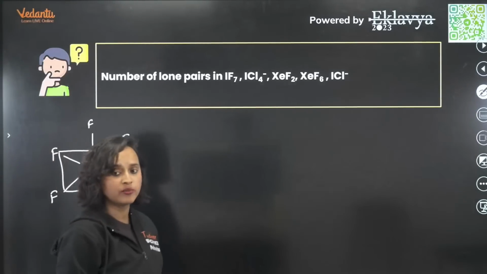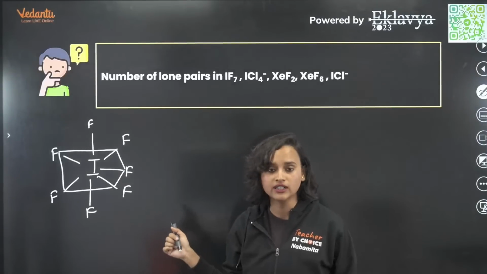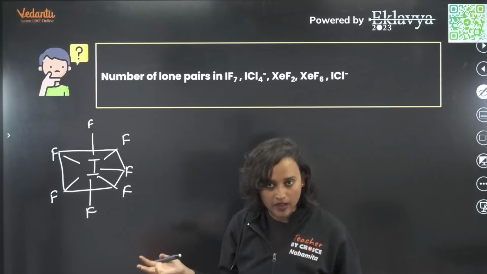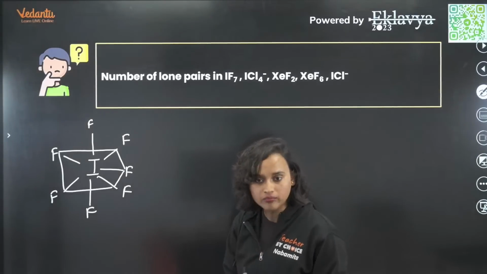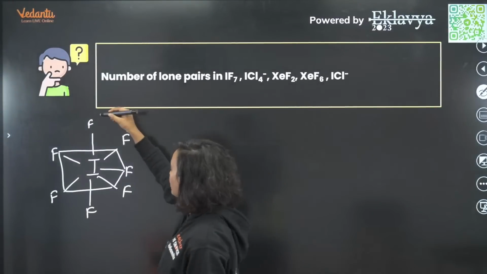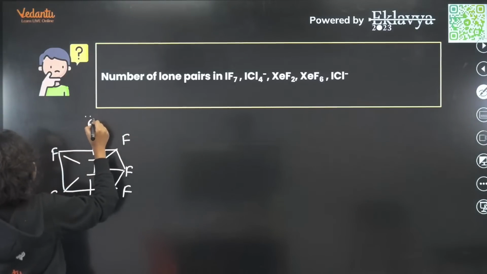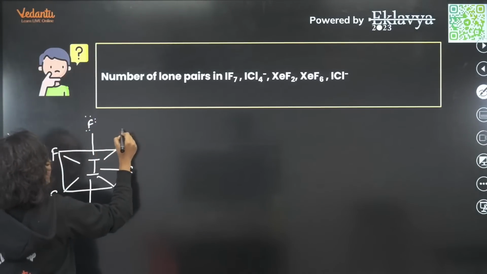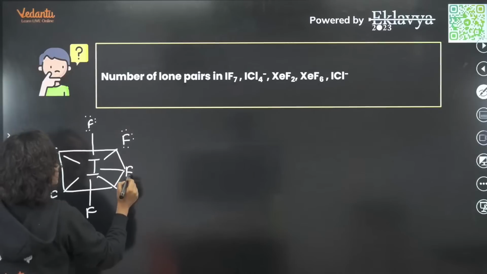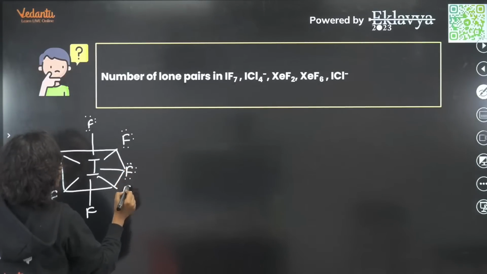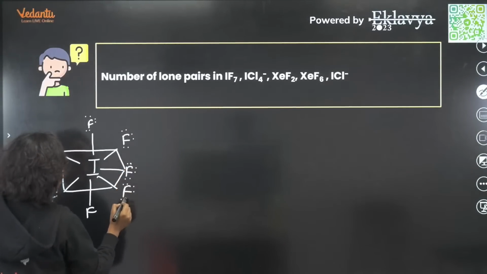What is the shape of it, my dear student? The answer is pentagonal bipyramidal, right? Now, what will be the answer here? Fluorine has 3 lone pairs, 3 lone pairs everywhere.